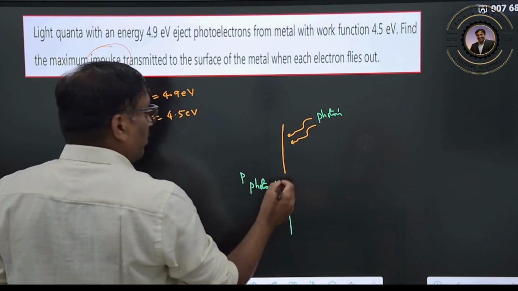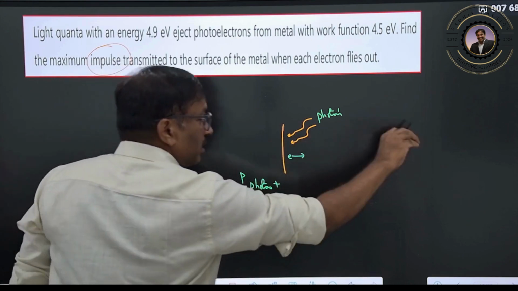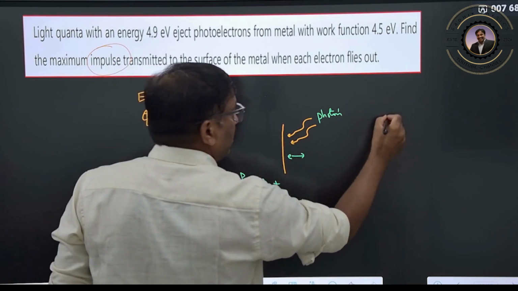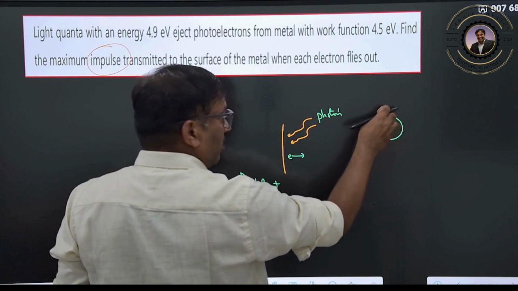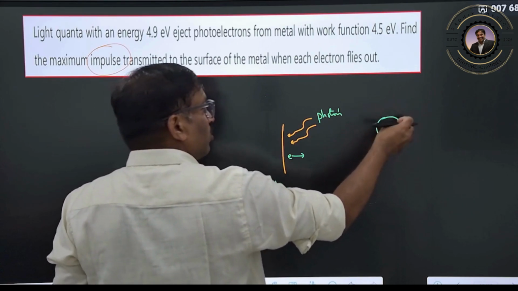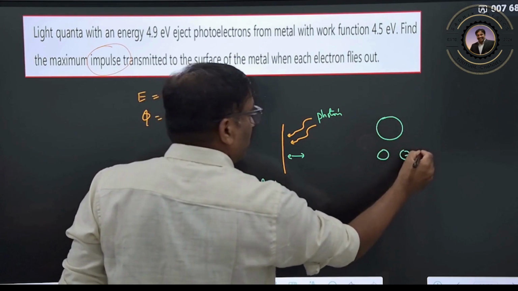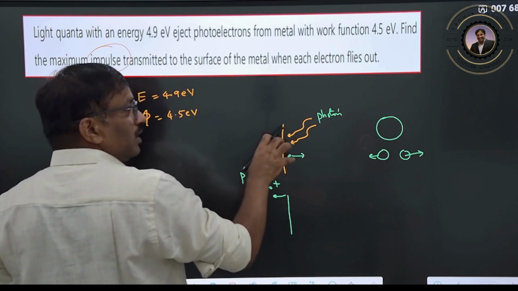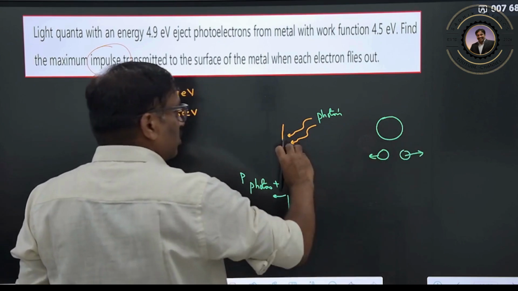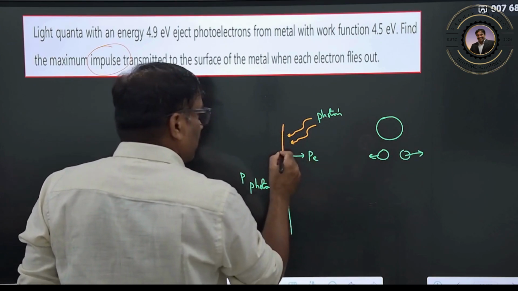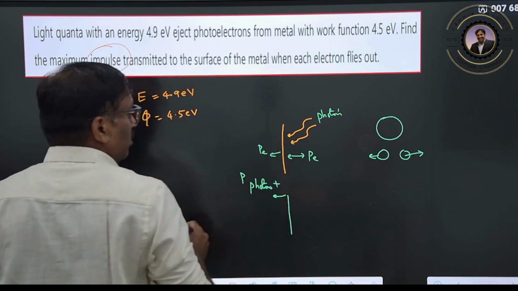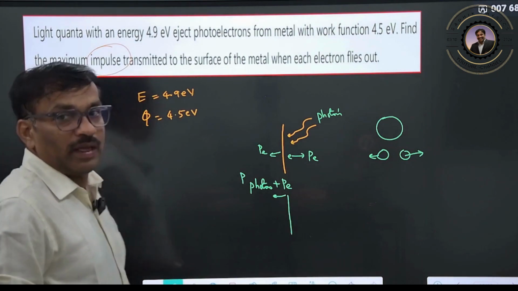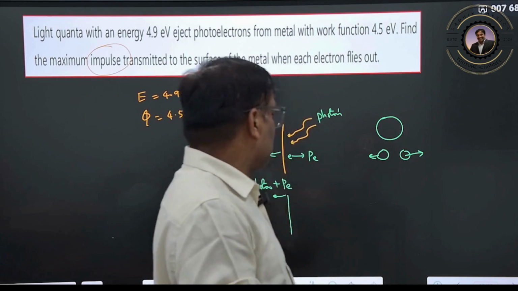of the photon, plus, if an electron is emitted, this electron has certain momentum. Initially it was at rest, like we already studied: when one nucleus or one bomb is at rest and explodes into two parts, the momentum of this part will be the same. Similarly, the electron was initially inside; when the electron is emitted, whatever momentum the electron has, that much momentum is imparted to the plate. So the plate gains this much amount of momentum, clear?